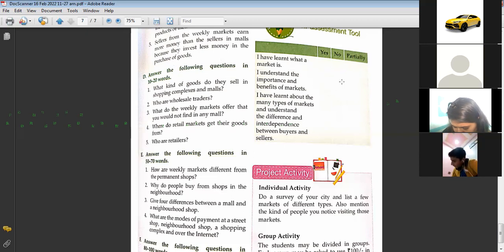Malls are located far away from house. Hurry up, kids. Ma'am, one minute, ma'am. I am on the last point.